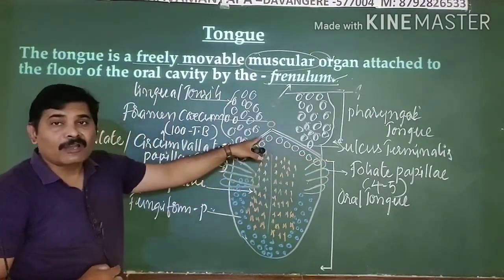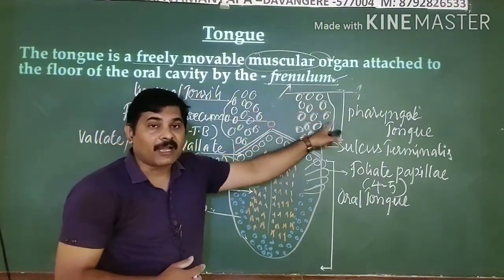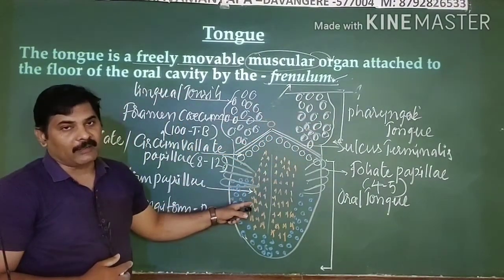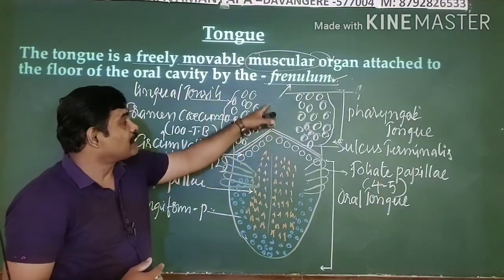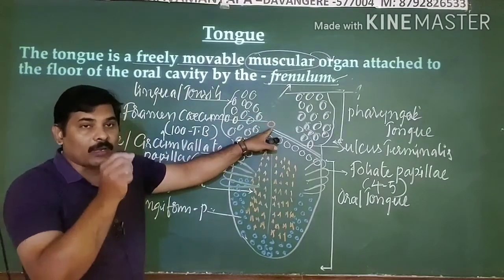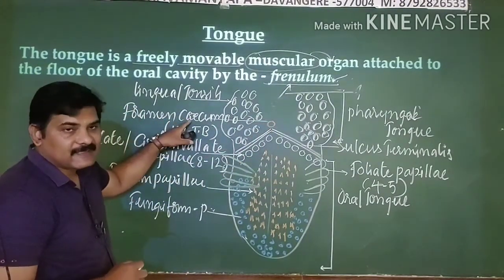The sulcus terminalis divides your tongue into the posterior pharyngeal tongue and the anterior oral tongue. At the apex of this sulcus terminalis, facing backward, there is one depression, which we call the foramen cecum.